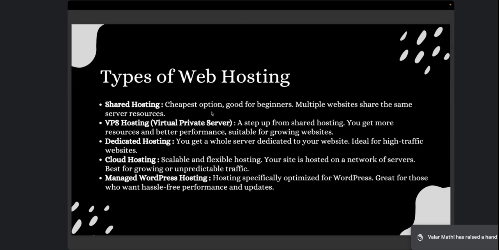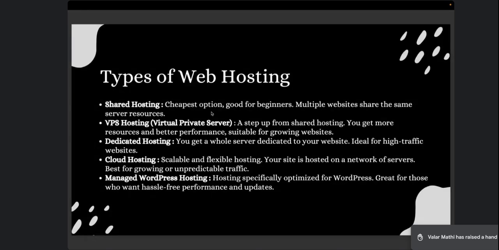It is the cheapest option available for you. It is good for beginners. Shared hosting is the type of server where you can host multiple websites. So in a single server's resources, you will have a single RAM, a single CPU, all the technical configurations. In the same server, you will host multiple websites.